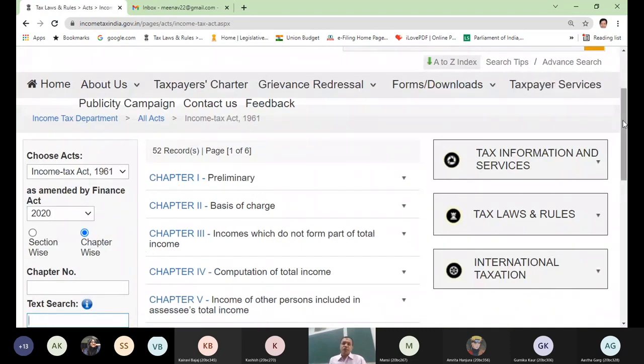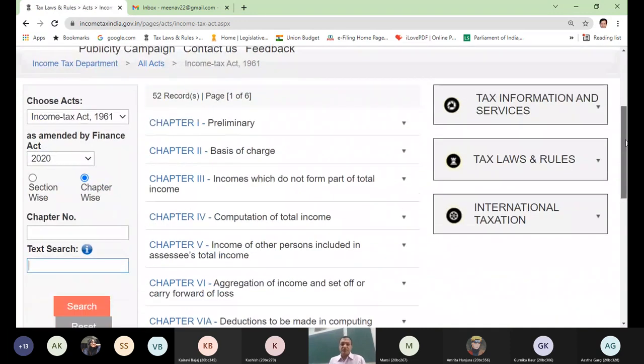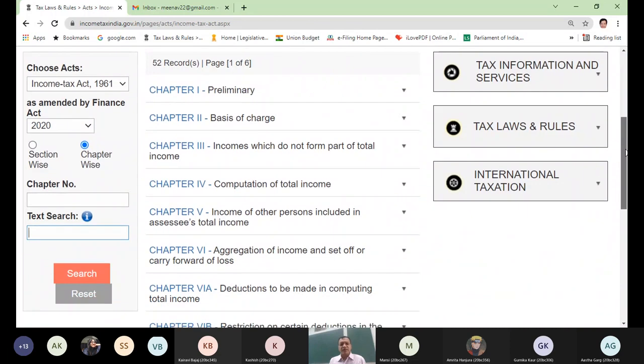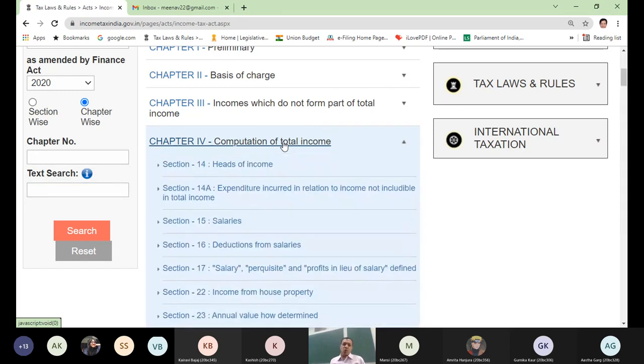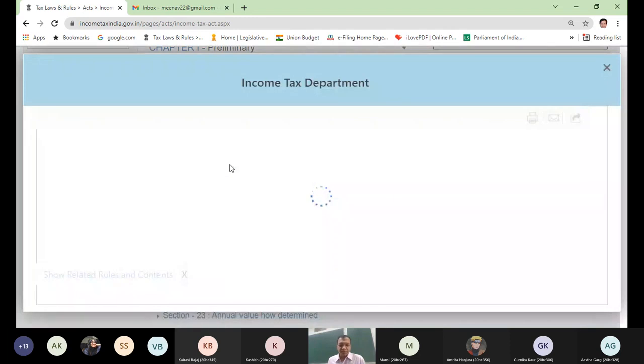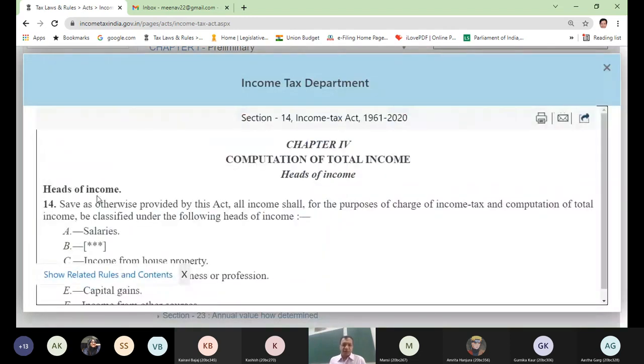We have to do chapter 4 because chapter 4 is the lengthy chapter, or you can say one of the lengthiest, because it covers total income. If it says total income, it means salary, house property, PGBP, capital gain, other sources, everything is covered. So this chapter is having all heads. Section 14 gives you the name of heads. You can see section 14, heads of income.